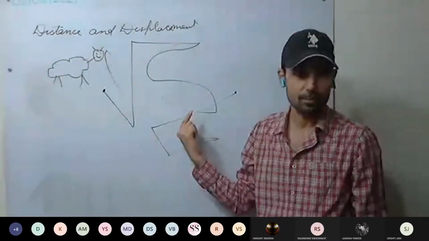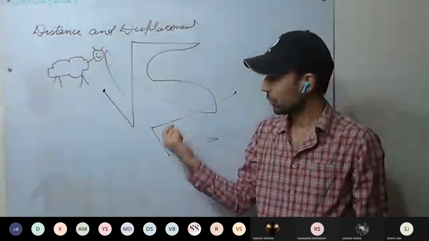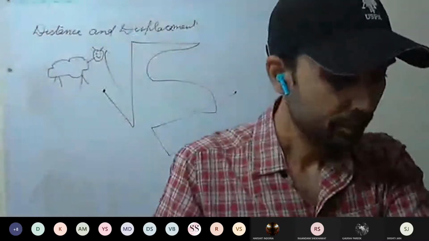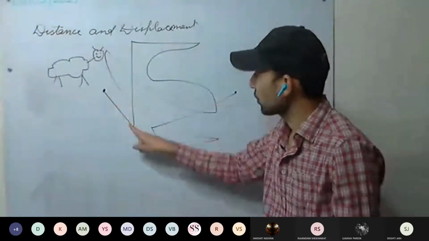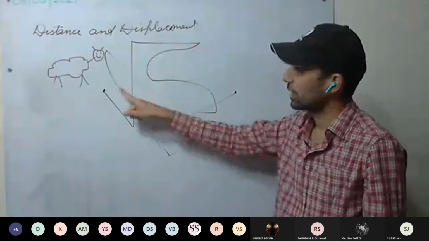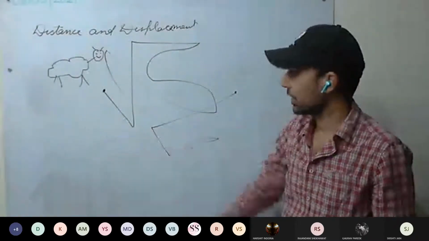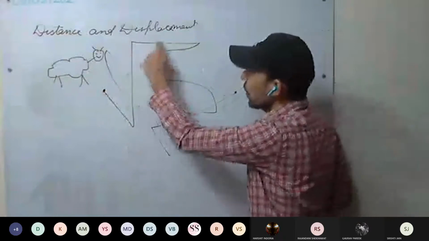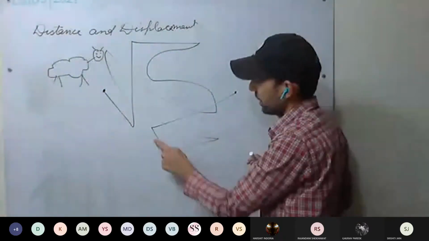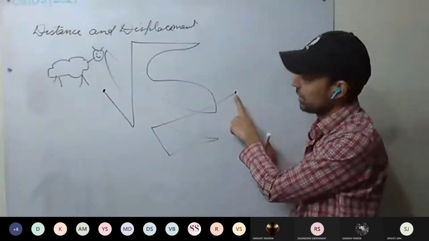That will be the total distance. The length of the whole path will give us the distance. And distance is a scalar quantity, no direction required.